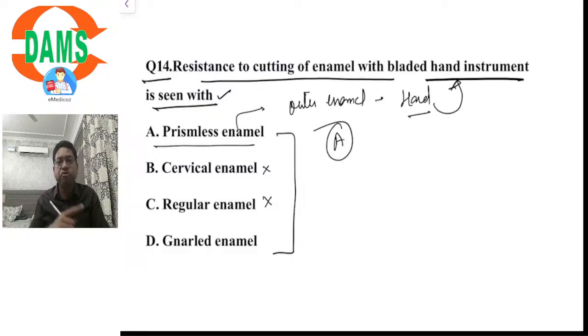Prismless enamel is the outermost enamel, structureless enamel that covers the surface of the crowns. It is very resistant or hard to the action of hand cutting instruments.